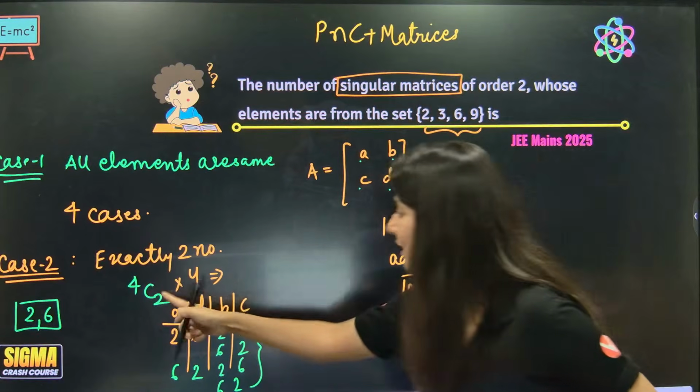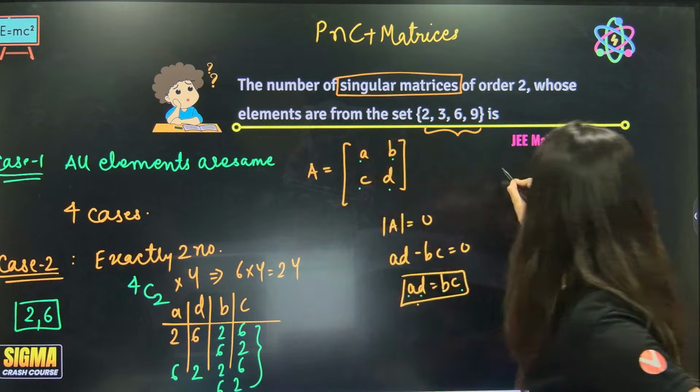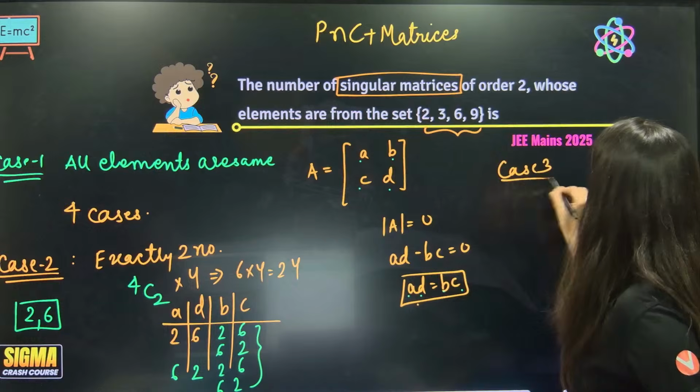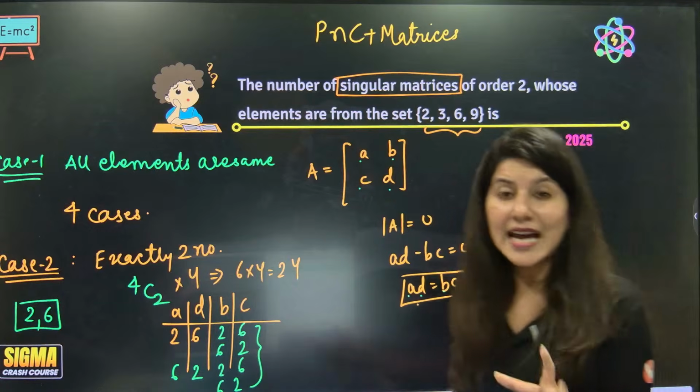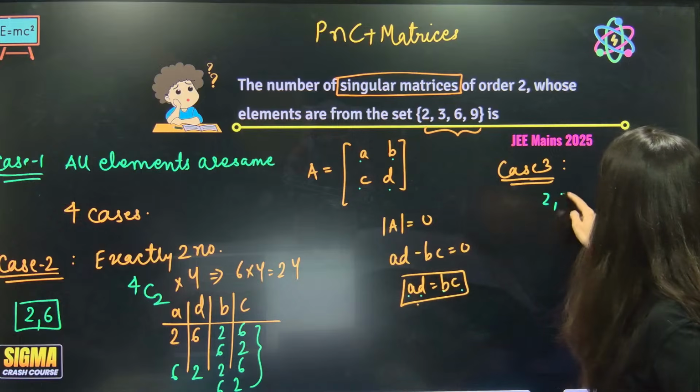12 by 2. This is 6 4s are 24. 6 into 4, so 24. Correct? Now case number 3. When you take 3 numbers, exactly 3 numbers, think about it. Suppose I take 2, 3 and 6.